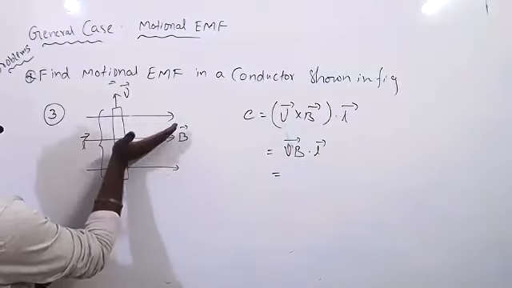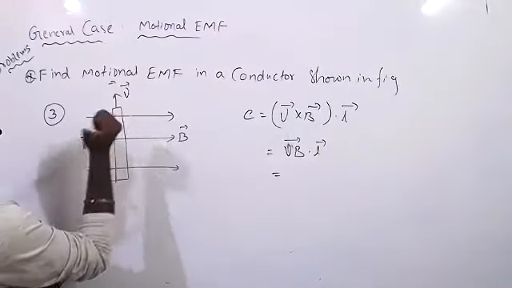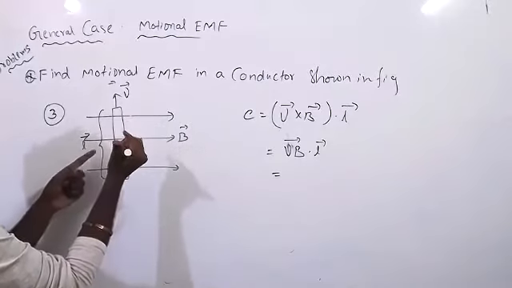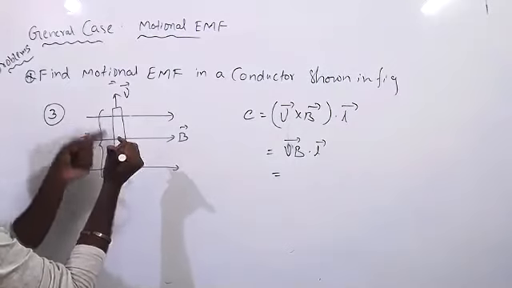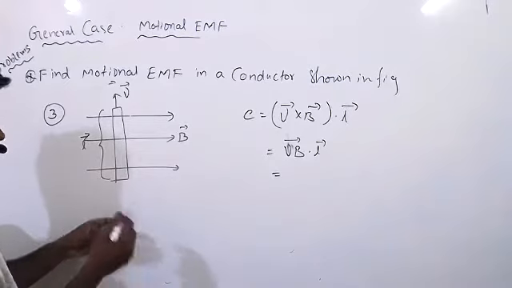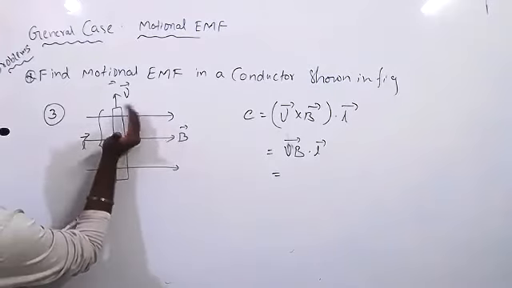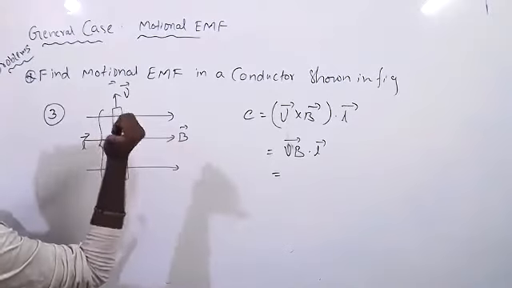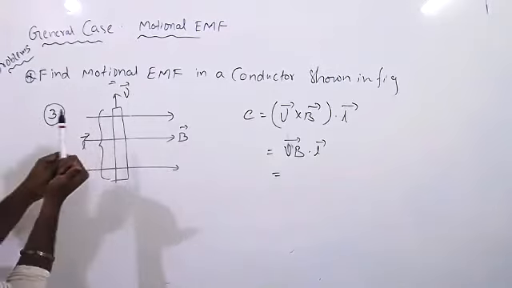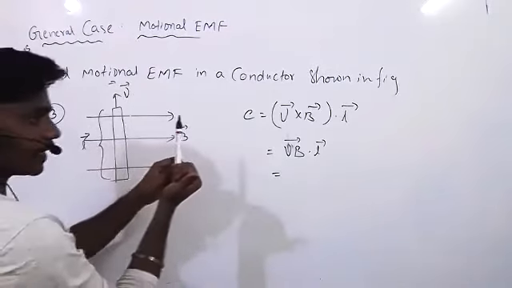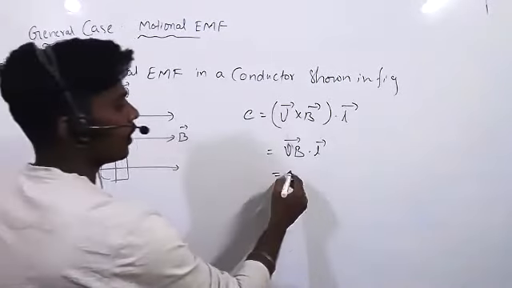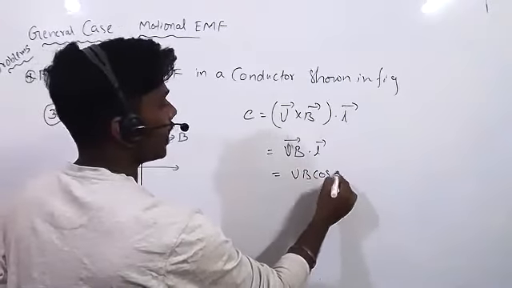B bar cross V bar is in this direction now. L will be in this direction. Angle how much? 90, right? Yes, sir. Now, so BVL cos 90. Cos 90 how much?